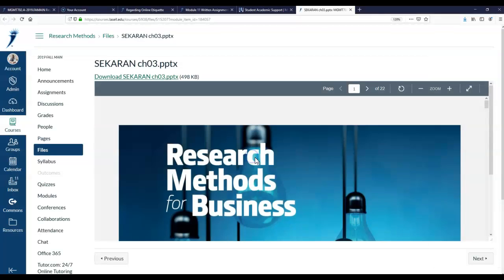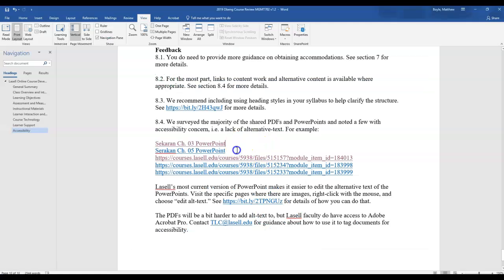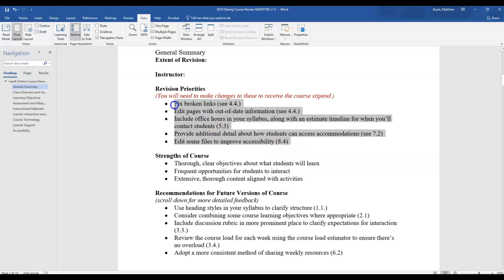There are only a couple of them where you have to do that, these two PowerPoints. These guys could benefit from a little bit more accessibility, but in that case I'd just say contact us for guidance about how you could make them a little bit more accessible, and we can work with you on that. These are the critical ones right here, these two PowerPoints. And that's it in terms of what you need to do in order for us to confirm the stipend.